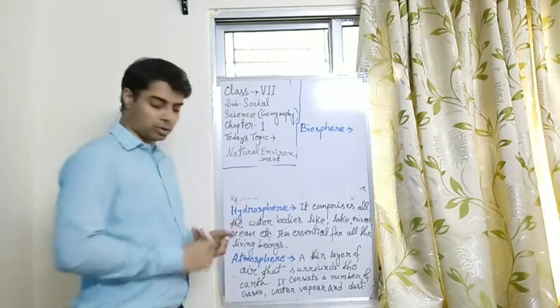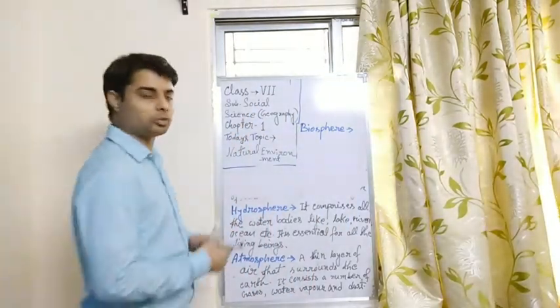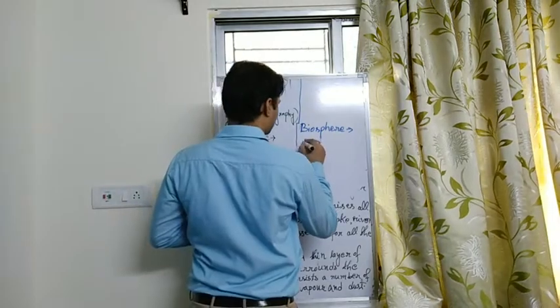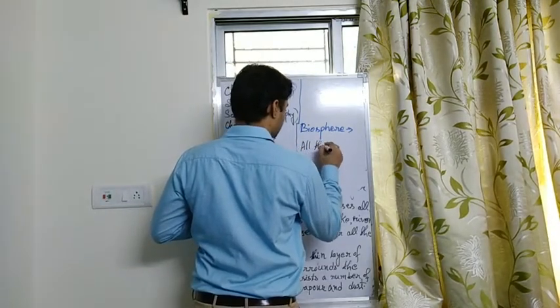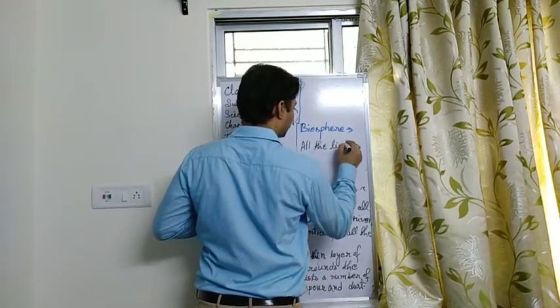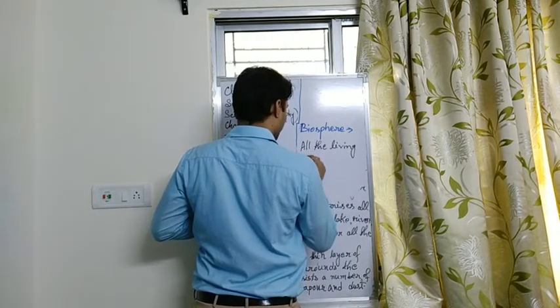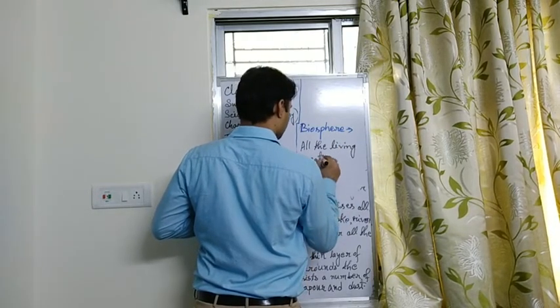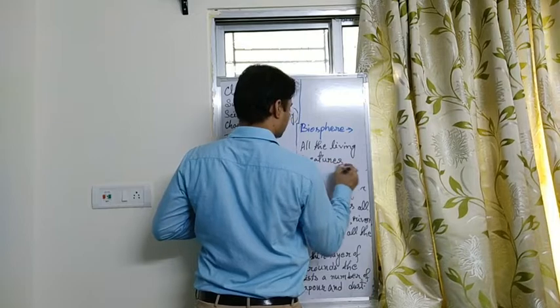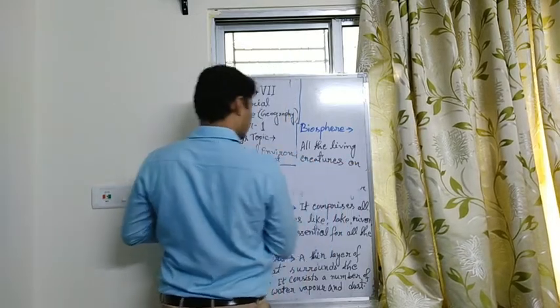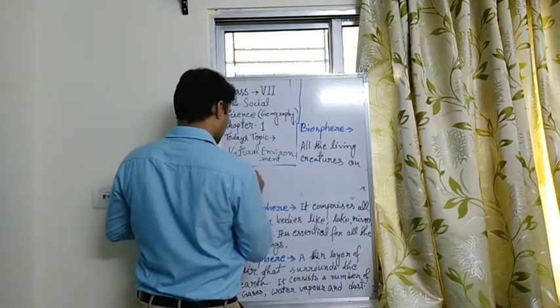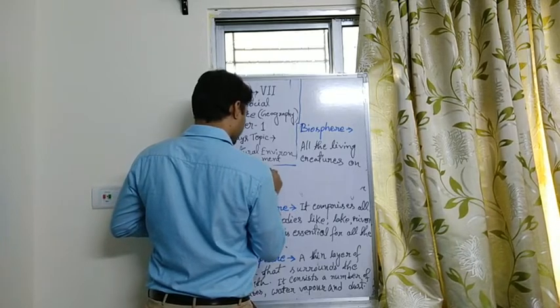Okay, so what is biosphere? Biosphere is all the living creatures on the surface of planet Earth.